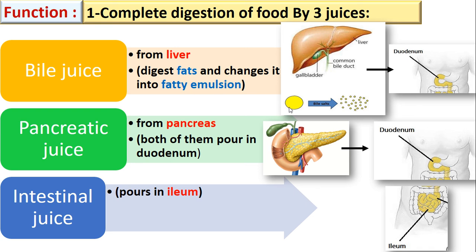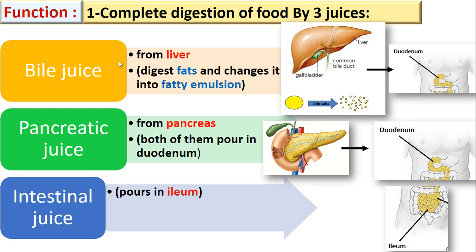What is the meaning of fatty emulsion? Fatty emulsion means small drops of fats, or small drops of oil, so it can be easier to digest. So the bile juice changes the fats we eat into fatty emulsion.